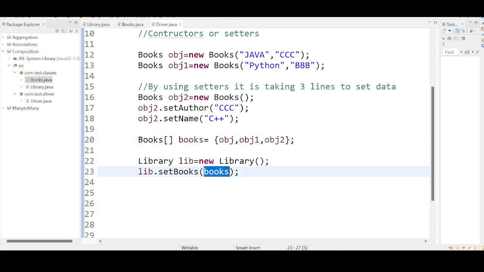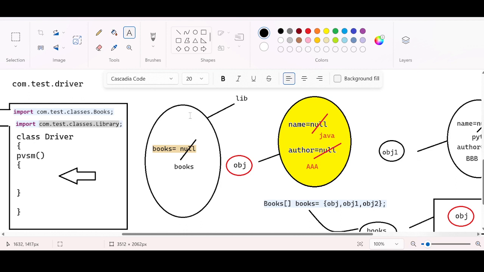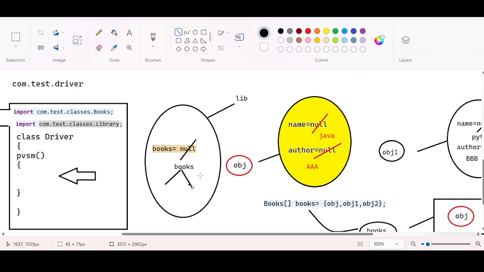Because of this, what is happening behind the scenes? Go to the code. I am passing a value of books. Internally, books again has three books: obj, obj1, obj2. So this null will be replaced with the books variable, and this books variable is pointing to three books.